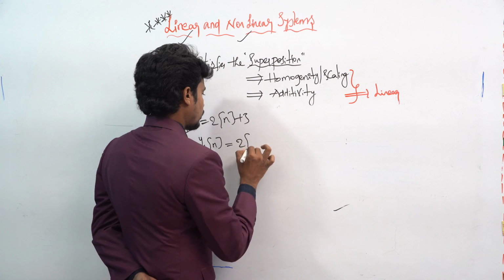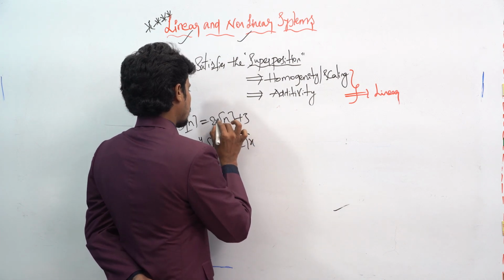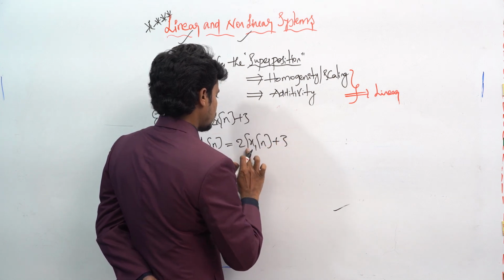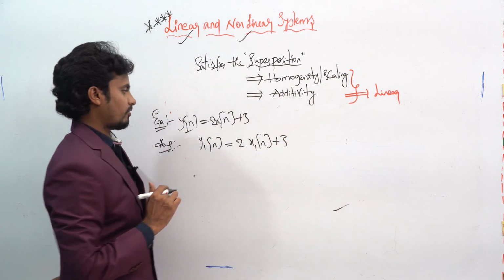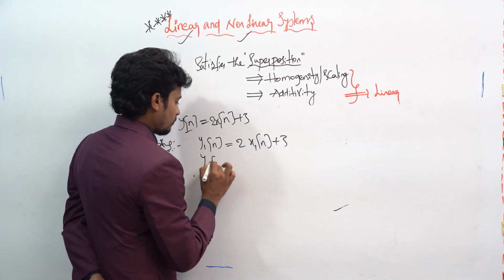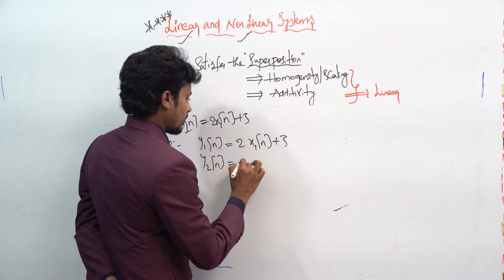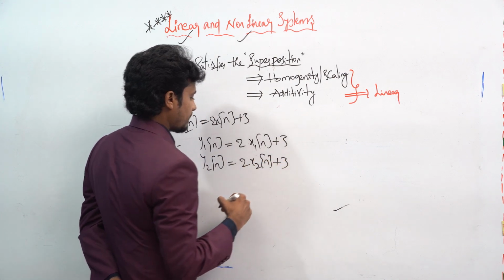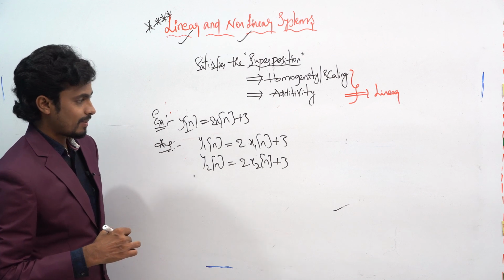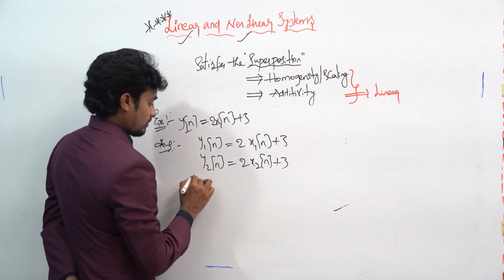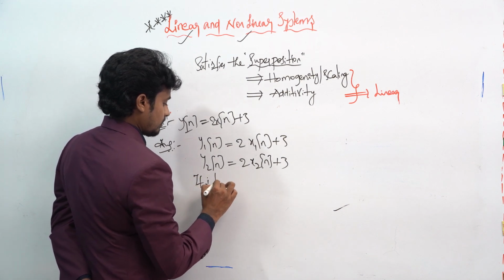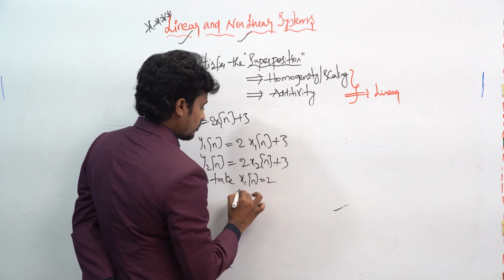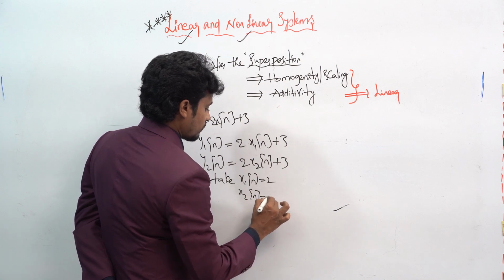This will become 2 into x1 of n plus 3. If you apply y2 of n, this will become 2 into x2 of n plus 3. For example, if I take x1 of n equal to 2, and x2 of n equal to 3.